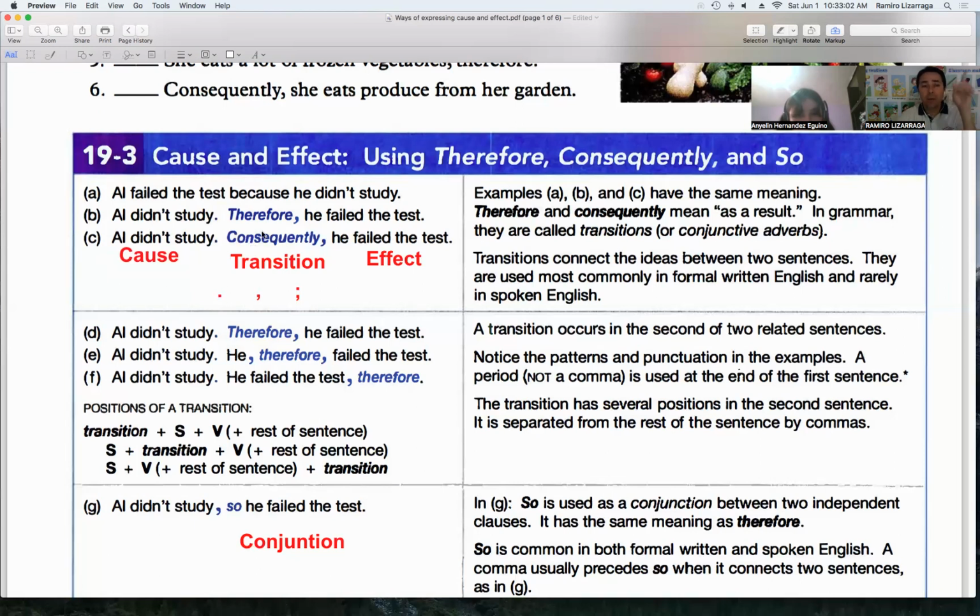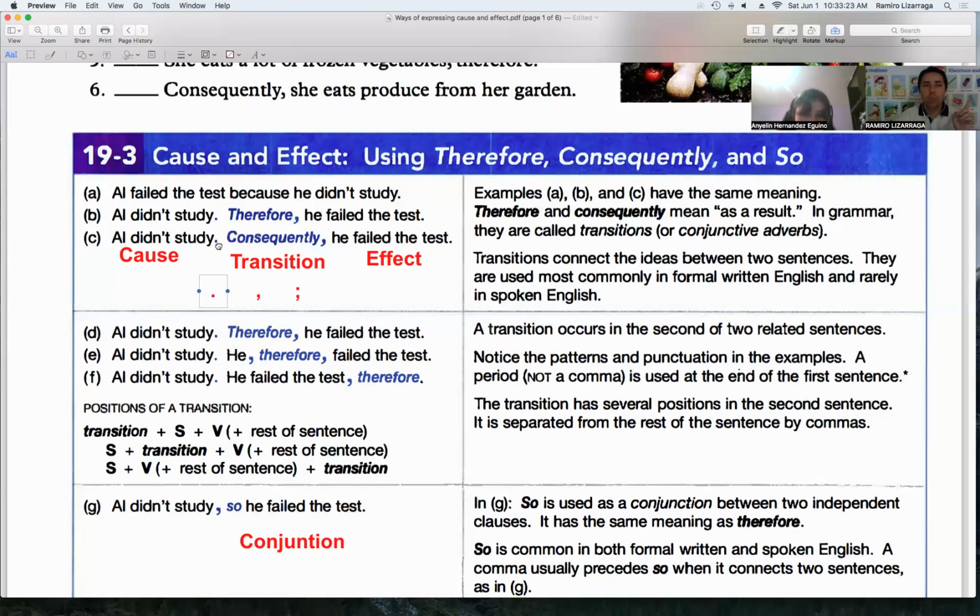But in this case, with therefore, we do use a period. Look, we use a period here, and a capital letter for the first word. Also with consequently, we use a period. So that is kind of the difference.